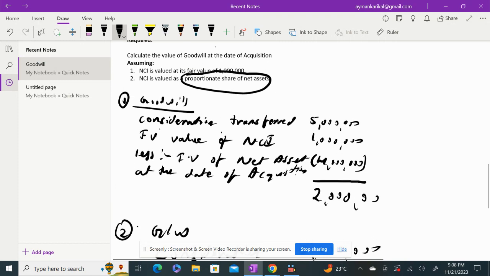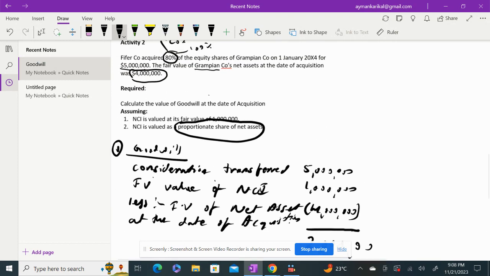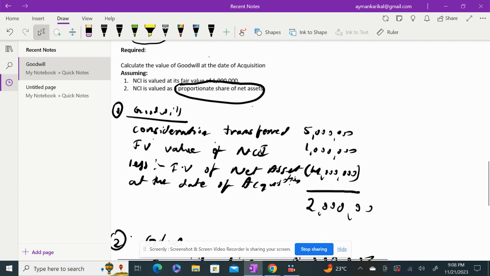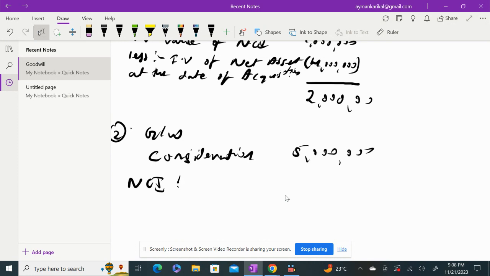We have been given the fair value of the net assets acquired. At the date of acquisition, the fair value of the net assets of the subsidiary was 4 million. So we'll take that 4 million and multiply it with the proportion of NCI's share. NCI has 20% holding, so we'll multiply 4 million with 20%.